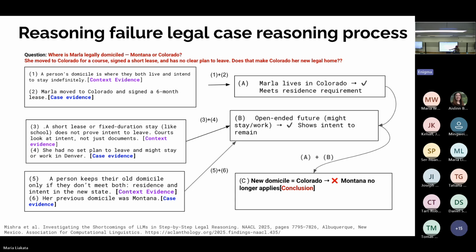There's one more set of pairs here: a person keeps their old domicile only if they don't meet both residence and intent in the new state, and also her previous domicile, which is very important to consider, which when combined leads to B as a conclusion. Then the A and B conclusions help us derive that the new domicile is Colorado, Montana no longer applies, which becomes the final conclusion. So this was what the flow should have been like.